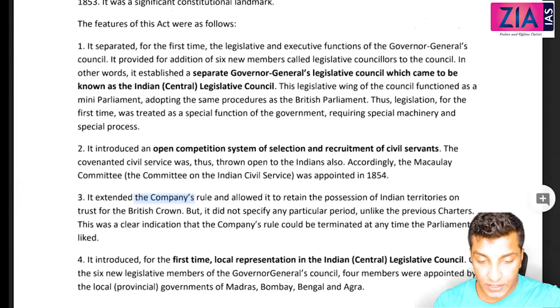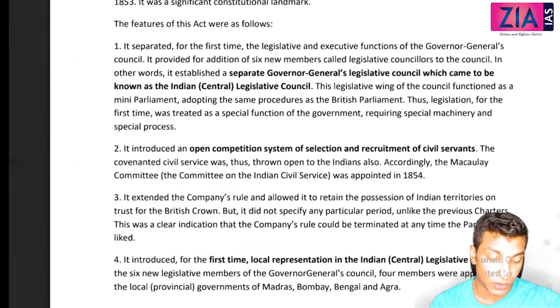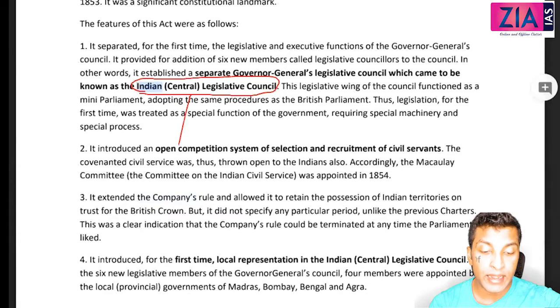Okay, so you will see 1853, the first provision. It separated for the first time the legislative and executive functions of the Governor General's Council. It provided for the addition of 6 new members called legislative councillors to the council. In other words, it established a separate Governor General's Legislative Council, which came to be known as the Indian Legislative Council. They have introduced the Central Legislative Council or Indian Legislative Council in 1853.